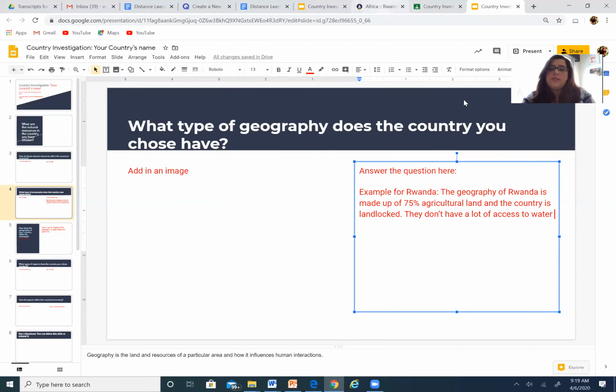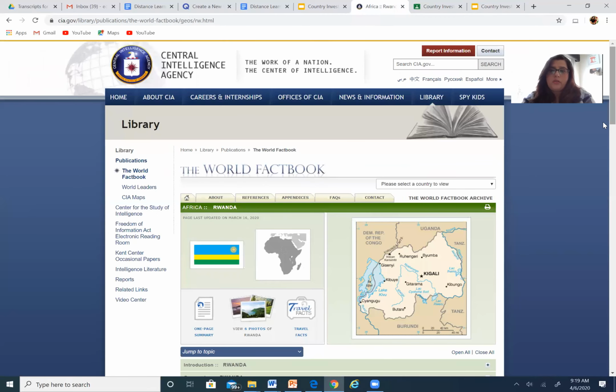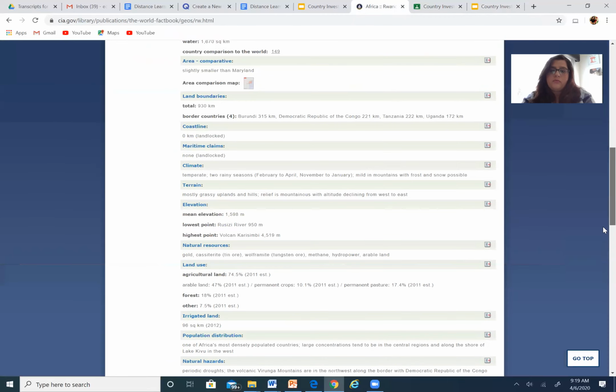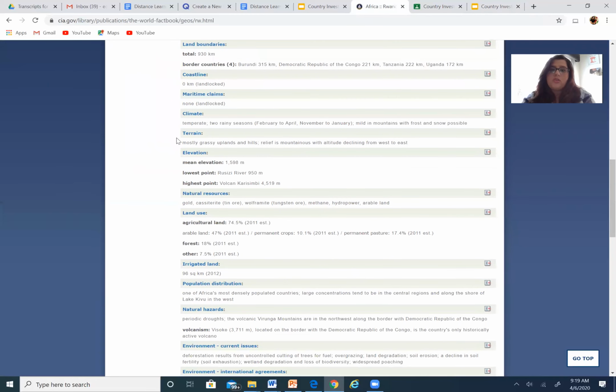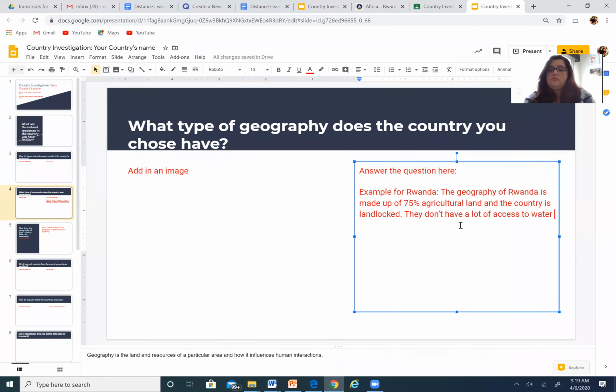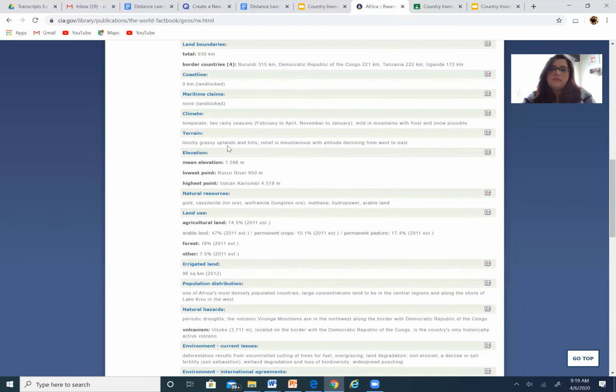And let's see if there's some other information that I can pull from here. Right here, like the terrain and climate, we want to mention those, right? So they don't have a lot of access to water, and it's made up of mostly grassy uplands. Is that what it said? Was uplands? Grassy uplands and hills, yeah.